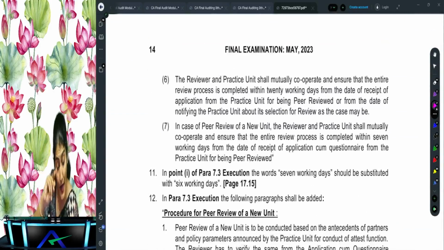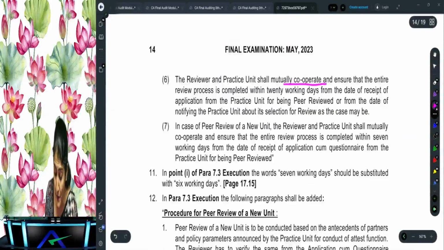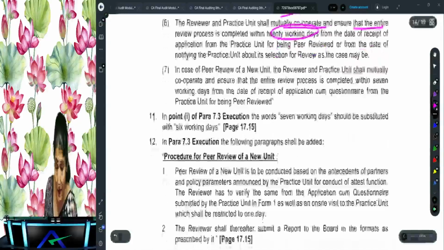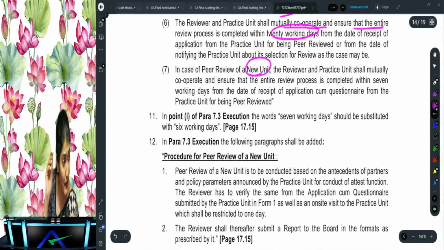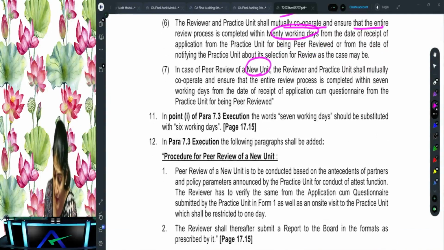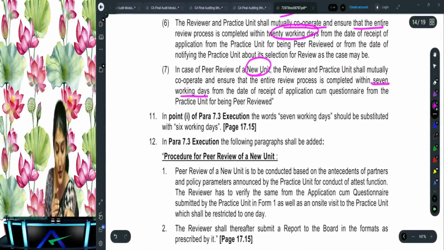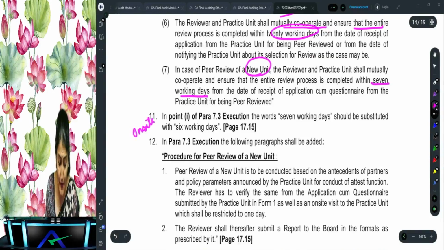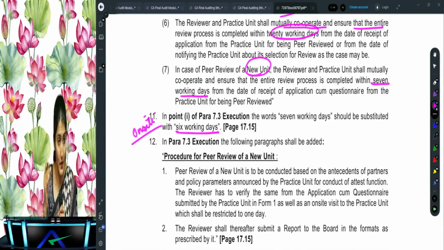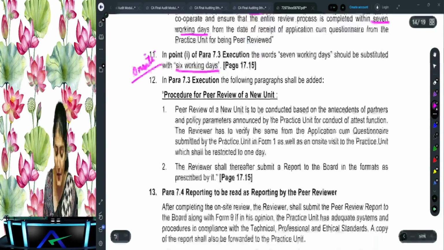Then what does it say? The reviewer and the practice unit shall mutually cooperate and ensure that the entire peer review process is completed within 20 working days. In case of the peer review of a new unit, the peer review process is completed within 7 working days, right? And for the on-site review, earlier it said it should not exceed 7 working days. Now what does it say? It should not exceed 6 working days.